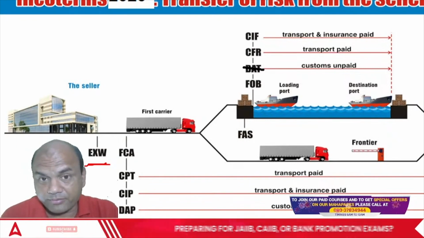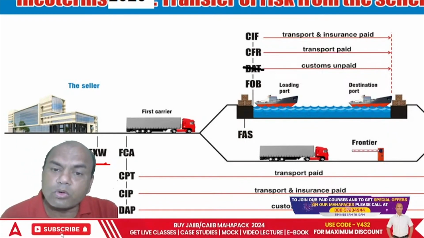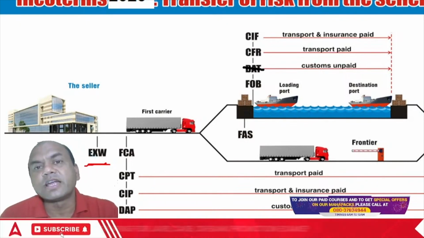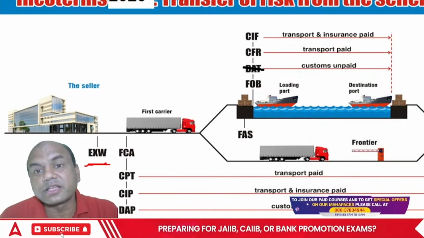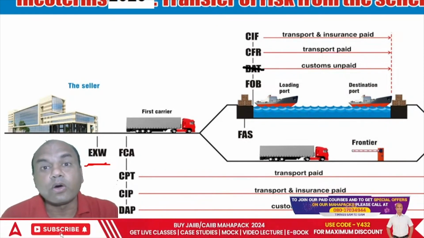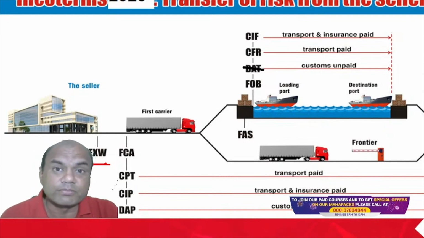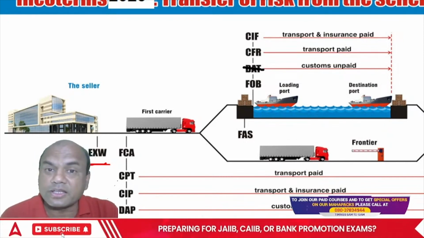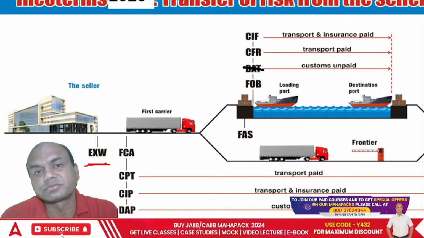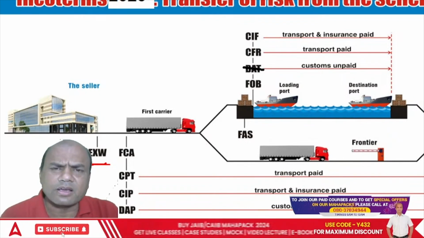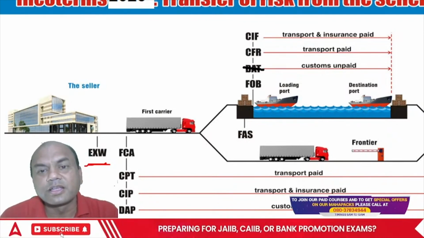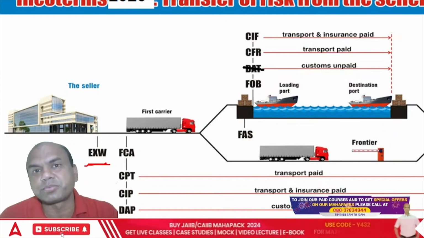Important, remember. Why am I focusing more on this FOB, CFR, CIF, FAS? Because 95% of the trade in this world, big trade and not smaller trades, oil or rice exports, anything, 95% of that is done via ship. It is not done via any truck. It is not done via any aeroplane. That's why we must always focus on ship.